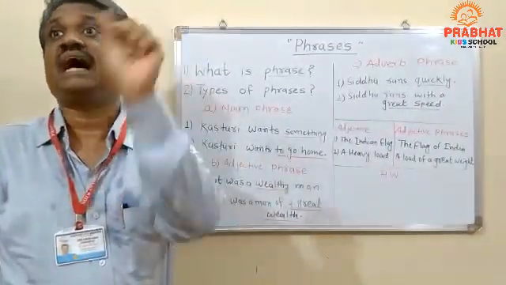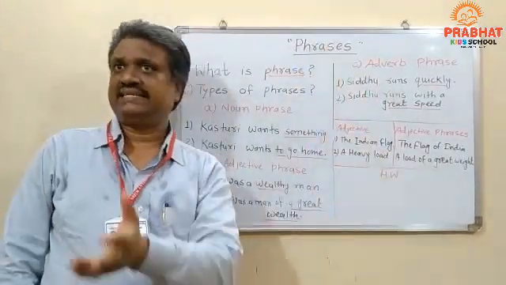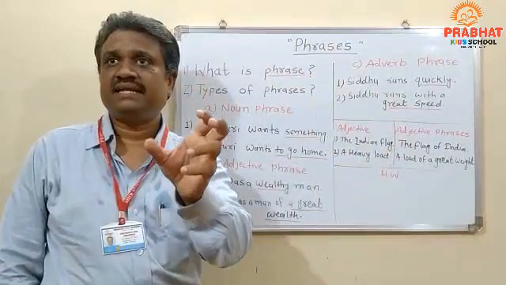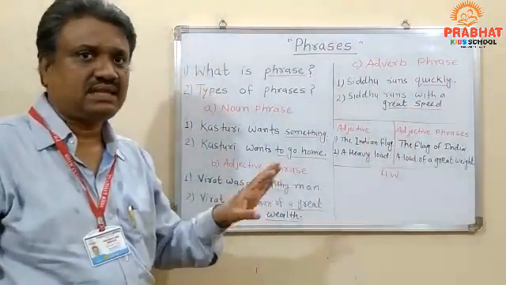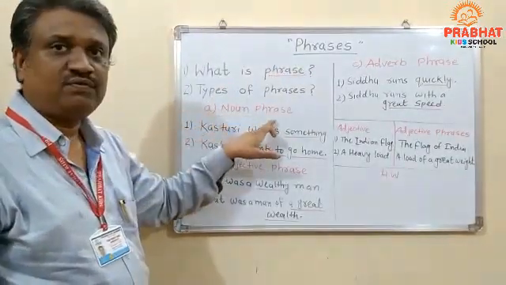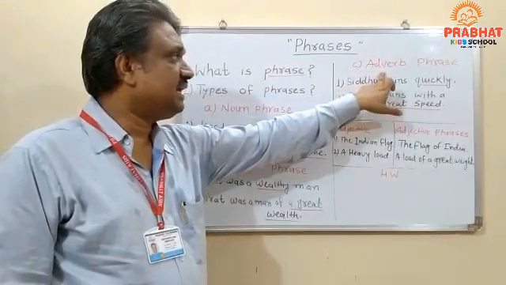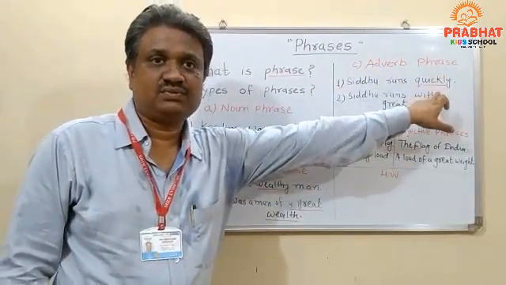It gives you only an idea. But if it is used in a sentence, then we get complete sense. Lastly, who is the father? Phrase. First son, noun phrase. Second son, adjective phrase. And the last son, adverb phrase.